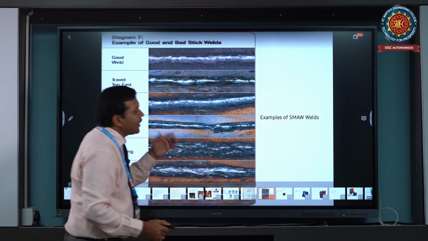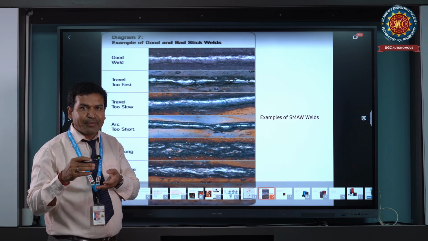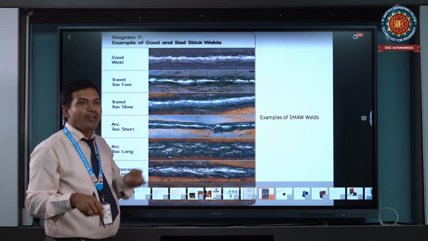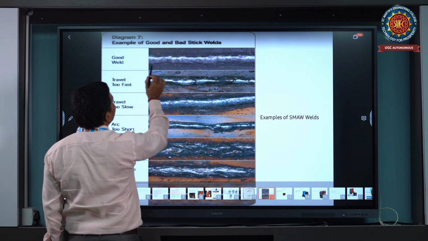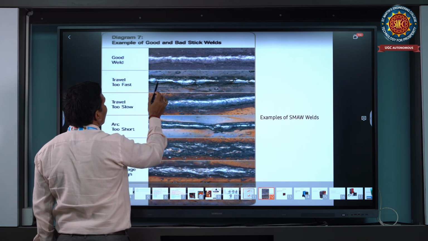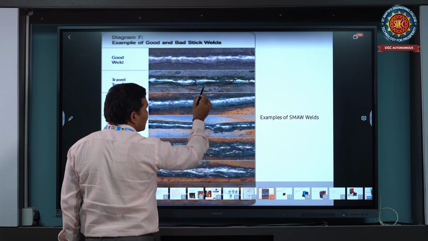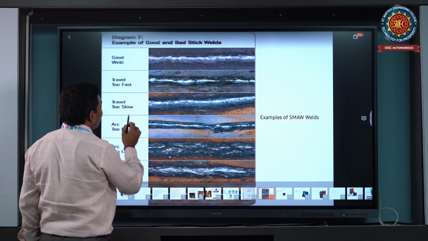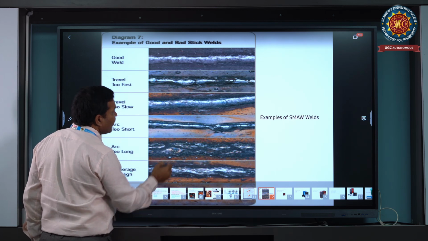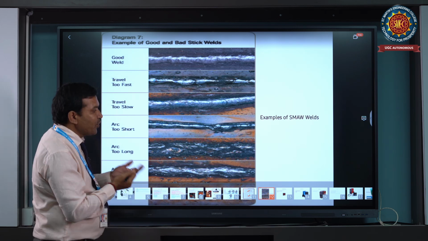Next, what are the different types of speed? Slow speed, maximum speed, very slow speed, very high speed during the welding process, at which the filler is deposited in the welded zone metal area. You can see here, this is a good weld, with uniform sequence performed by welding speed. Tolerant to too fast: whenever you move the electrode too fast over the work job, the material is not properly filled. If too slow, more material is deposited at the two edges. With different speeds and different parameters, we perform welding in the butt joint.